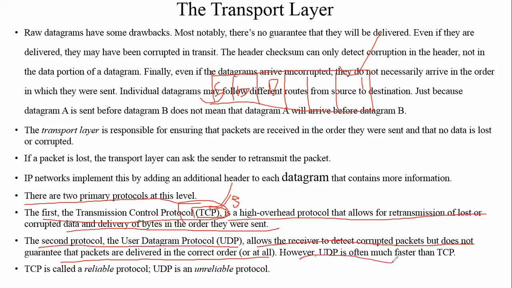It does not guarantee that each and every packet will reach the end user. UDP is often much faster than TCP. TCP is called a reliable protocol, and UDP is called an unreliable protocol. Why should we call it an unreliable protocol? Just because it is not going to take responsibility that each and every packet will be received by the end user.